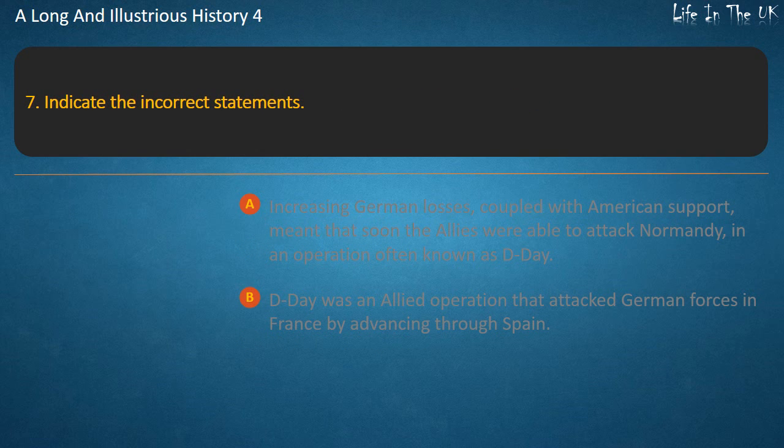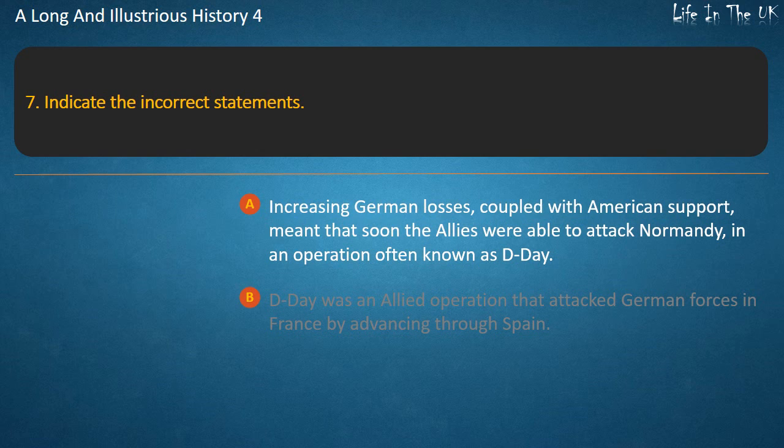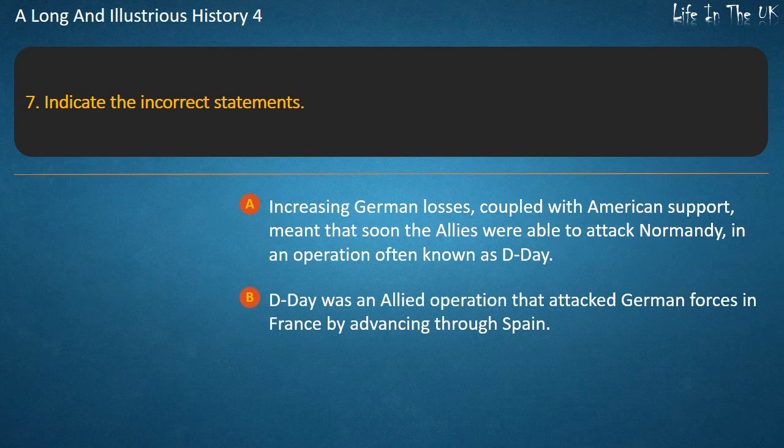Question 7. Indicate the incorrect statements. Increasing German losses, coupled with American support, meant that soon the Allies were able to attack Normandy, in an operation often known as D-Day. D-Day was an Allied operation that attacked German forces in France by advancing through Spain. Answer. D-Day was an Allied operation that attacked German forces in France by advancing through Spain.